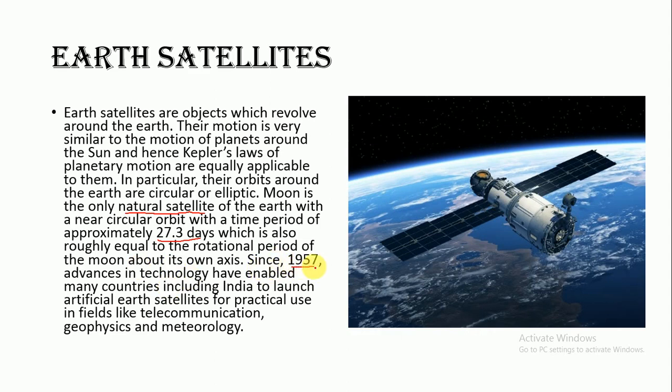Since 1957, advances in technology have enabled many countries, including India, to launch artificial Earth satellites for practical use in fields like telecommunication, geophysics, and meteorology. So, for artificial satellites, we are going to study how these satellites are launched, what types of satellites there are, what the velocity is, and at what height they revolve around the Earth. These things we are going to discuss in the next topics.